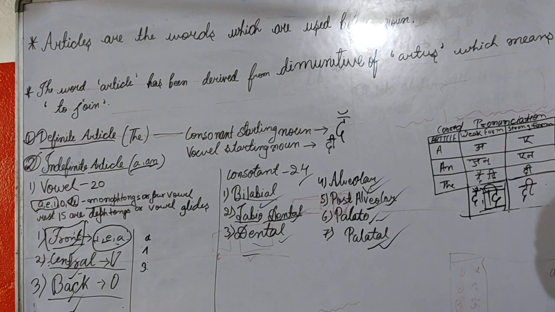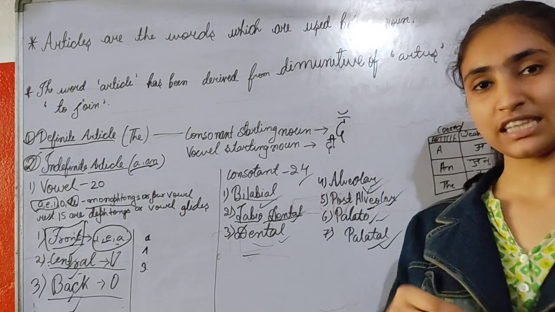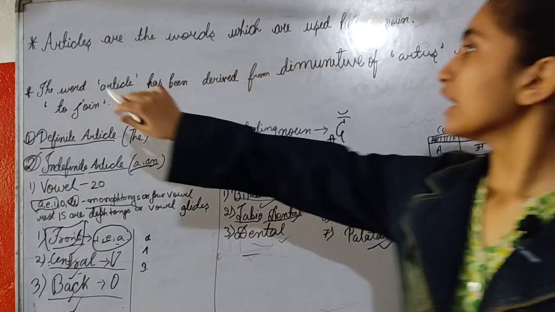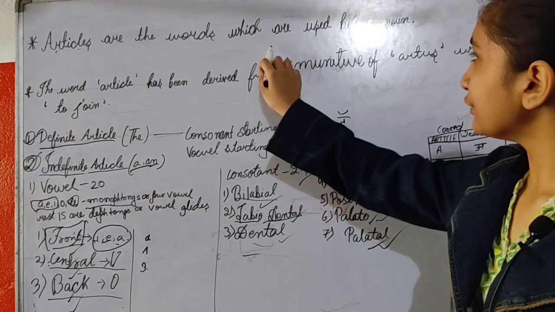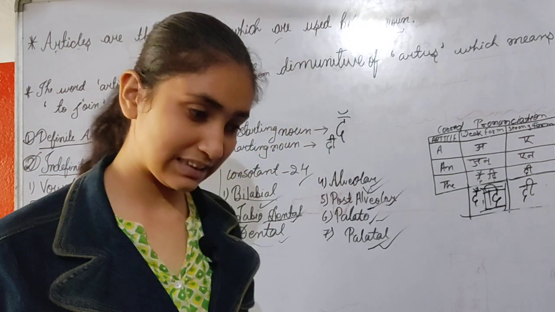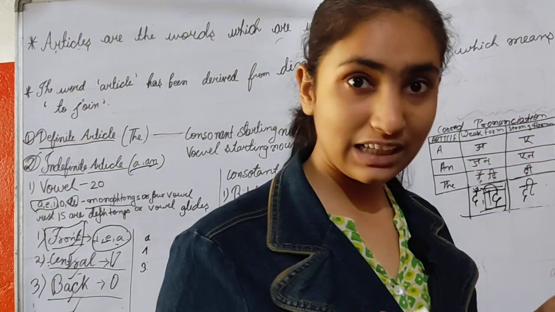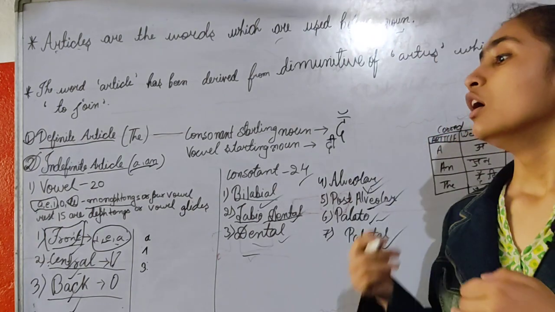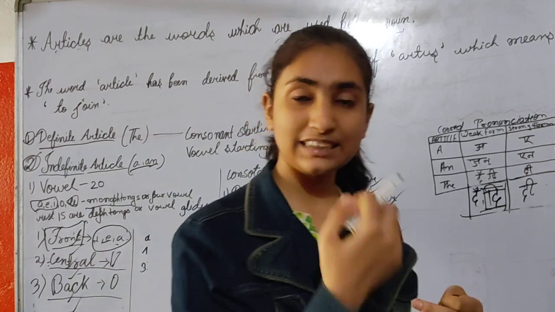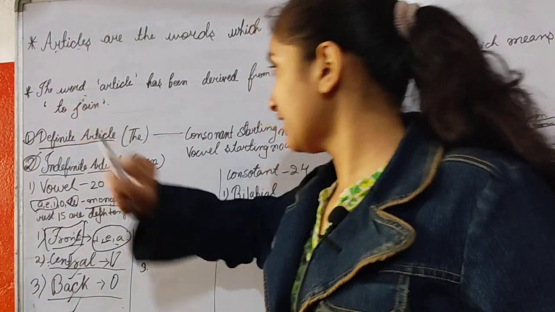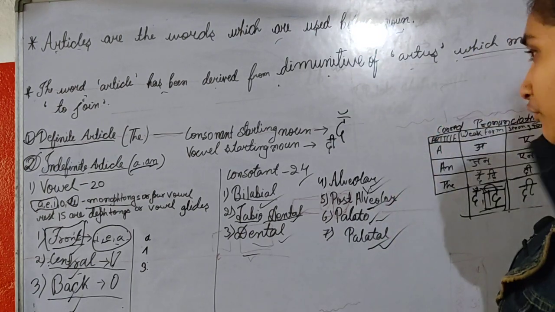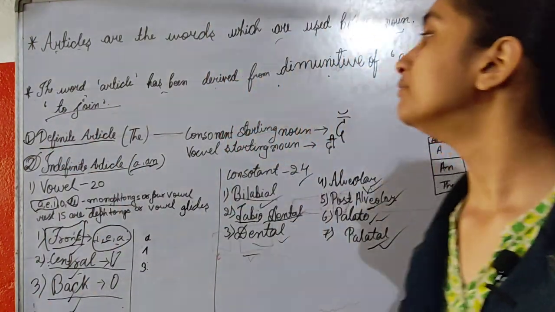Okay. So this was for today's session. Let's take a summary and recap what we have learned today in this lecture 1. Articles are the words which are used before noun. Actually, articles are themselves adjectives which are used before noun, which they precede. The word article has been derived from the diminutive of artus, which means to join.